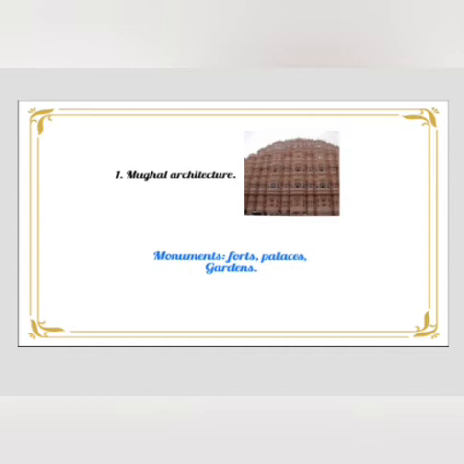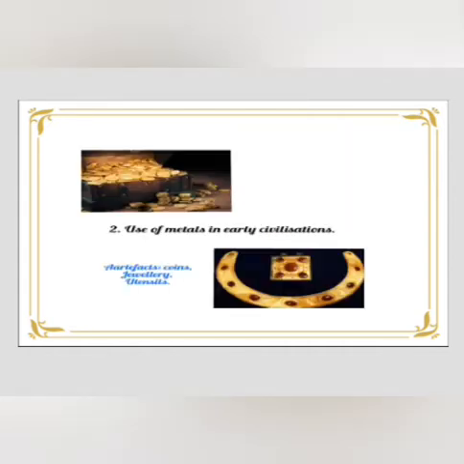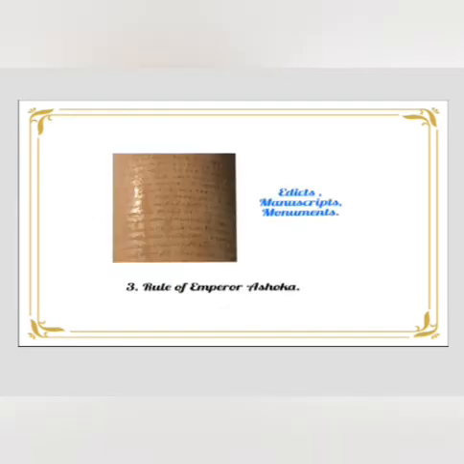The first one is Mughal architecture. Answer is monuments, forts, palaces and gardens. Second one, rule of Emperor Ashoka.